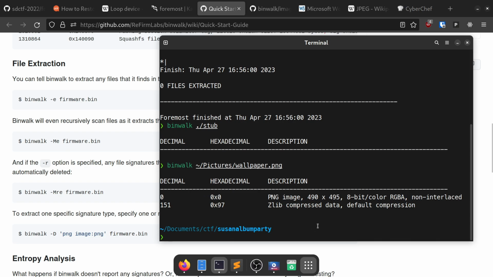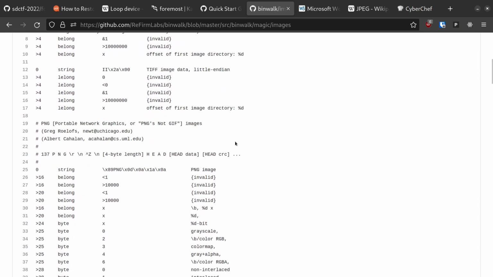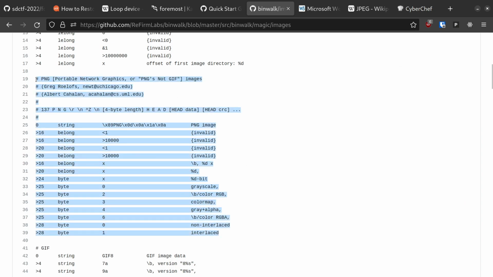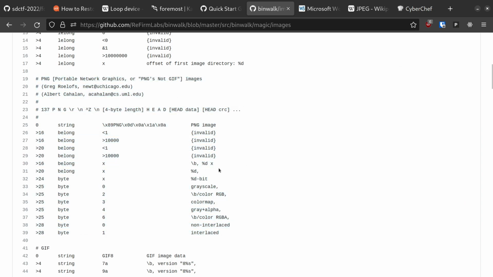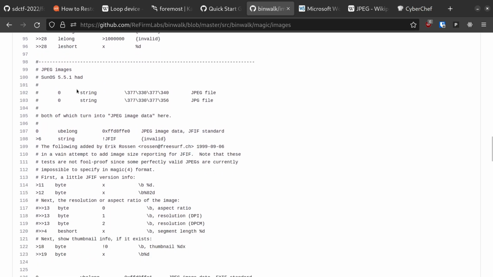It works fine. Well, maybe Binwalk just doesn't have a signature for JPEG files. The only problem with this idea is that we can pretty quickly disprove this. Binwalk is open source, and we can take a look at its signature file for images. Here's the section for PNG, and this is the whole thing. Now, we can scroll down just a little bit and find the section for JPEG images.